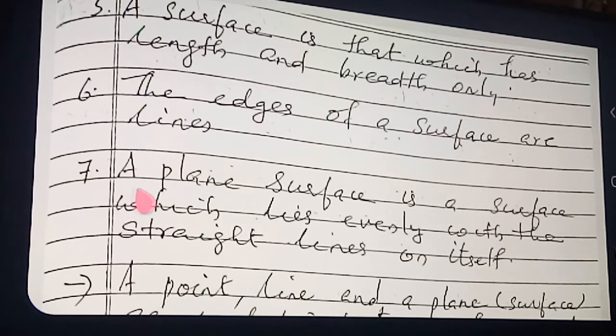Okay. A plane surface is a surface which lies evenly with the straight lines only. So in a plane surface, so many lines, line segments are there. That is what is written here. A plane surface is a surface which lies evenly with the straight lines on itself. So on a surface we can draw many lines and line segments. Okay, these are the 7 definitions.